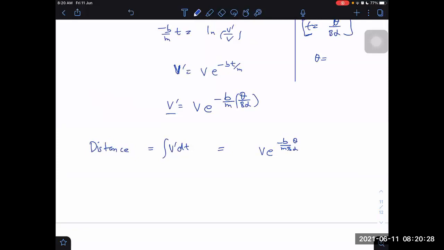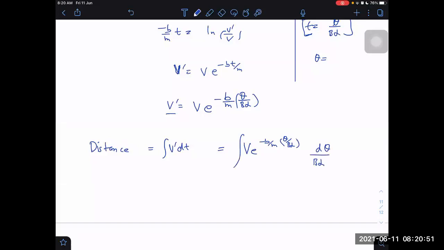Into dt we can write. We have to write in terms of theta because we want the answer up to theta. Into e raised to power minus b by m into theta by b alpha. No problem in that. Into d theta by b alpha.